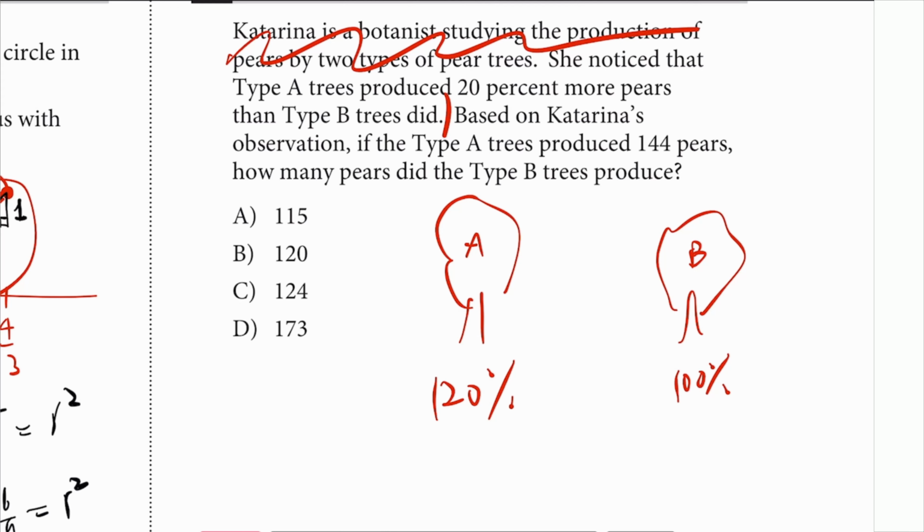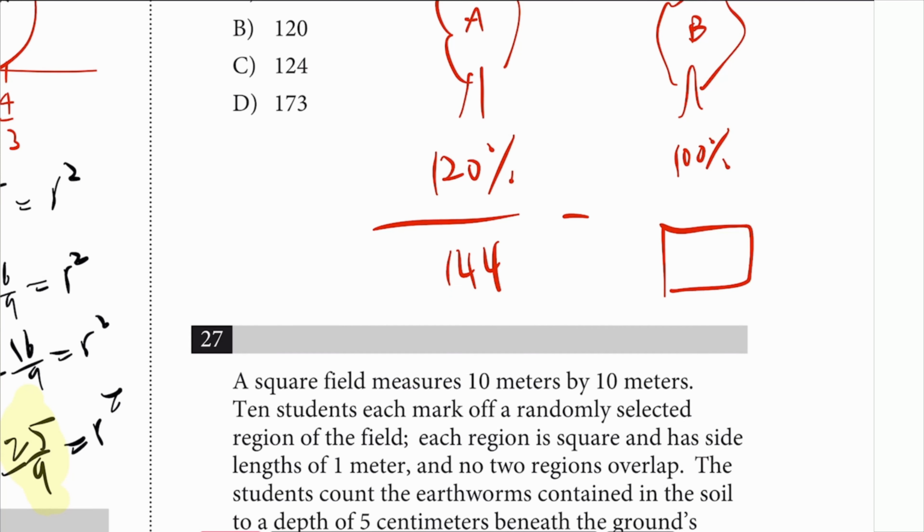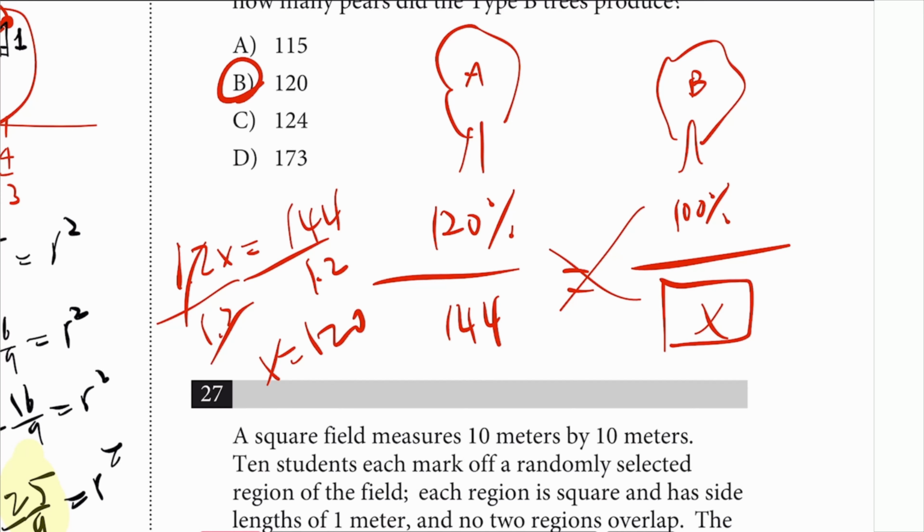Because it's 20% more. So based on Katarina's observation, if type A trees produce 144 pair, how many type B? It's just a proportion. Just set them equal and cross multiply. Call that X. So 1.2X is equal to 144, divided by 1.2 on both sides. And X is equal to 120.